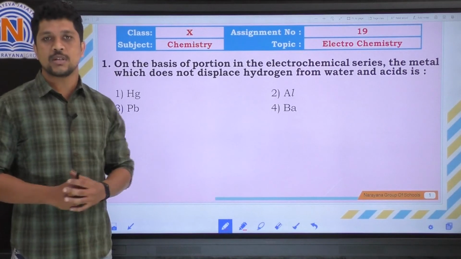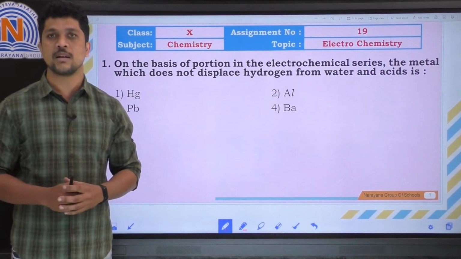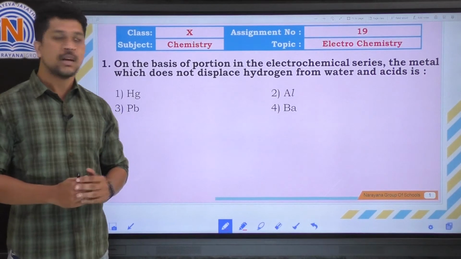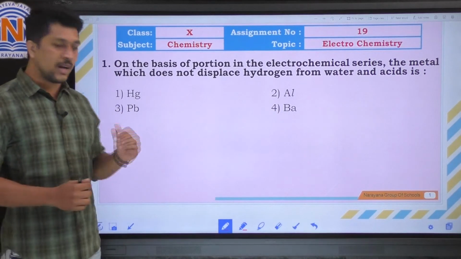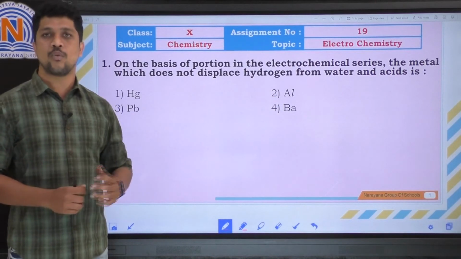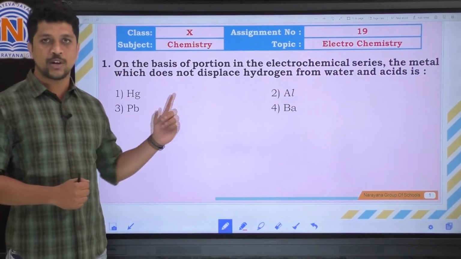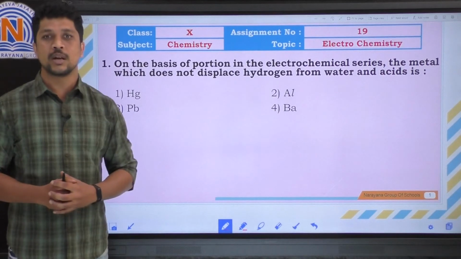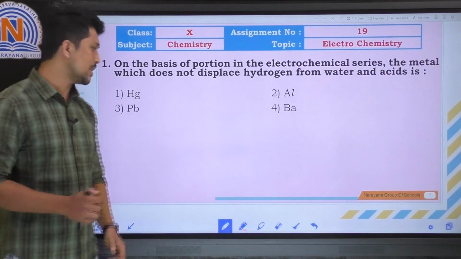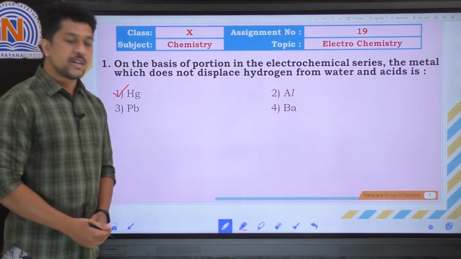Based on the reduction potentials, the metal which has more reduction potential than hydrogen can easily replace the hydrogen from water and acids. So among these four, lead, aluminum and barium have higher reduction potential than hydrogen, but mercury has lower reduction potential than hydrogen. That's why it cannot replace the hydrogen in water and acid. So the correct option is the first option. Let's move on to the next question.